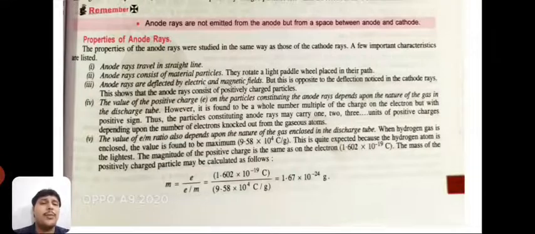The mass of the positively charged particle may be calculated as, so students, I already told you the summary part of electron, proton, neutron, right? What is the mass, what is the charge, where these are located. But yes, very simply, you just write 1 or 2 properties from each of cathode rays and anode rays, that is enough.